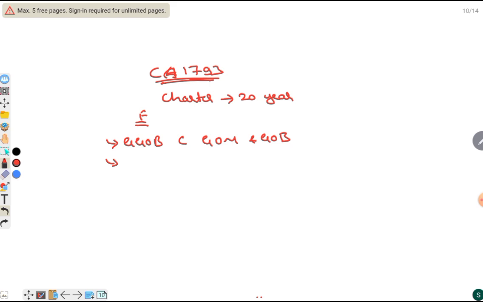And in this, the veto power is given to the Governor General of Bengal. And another feature here is the company can give licenses for individual trade, which is also known as privilege trade. These are the features of 1793.